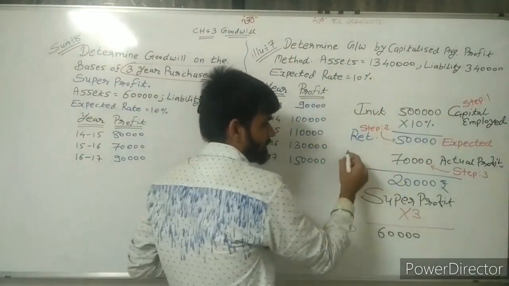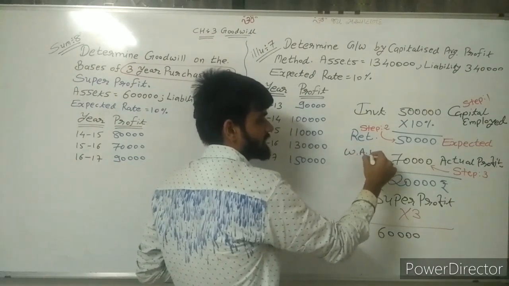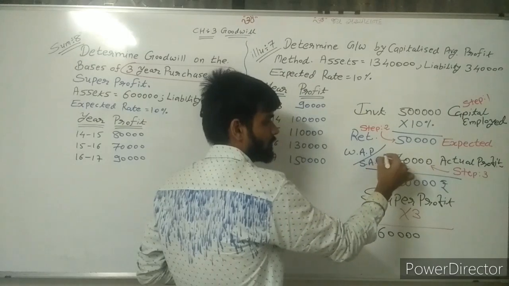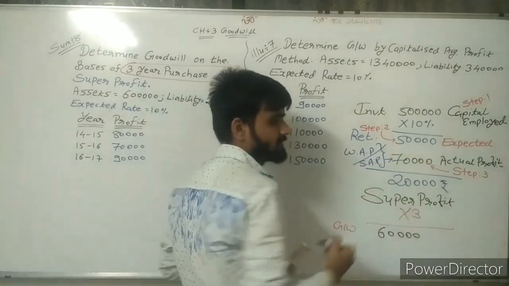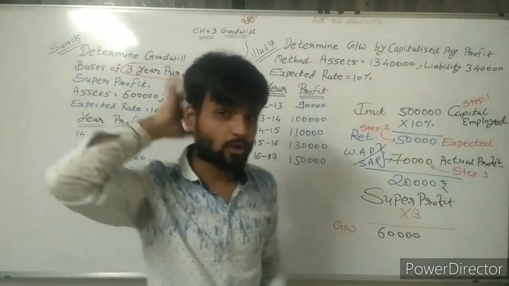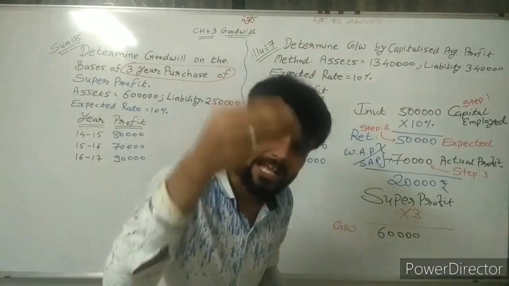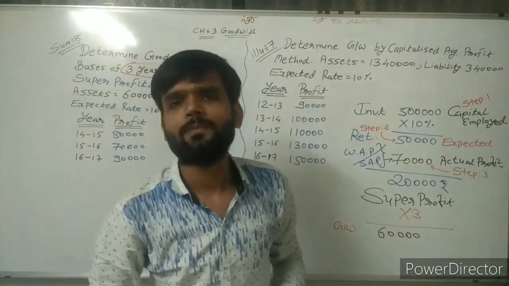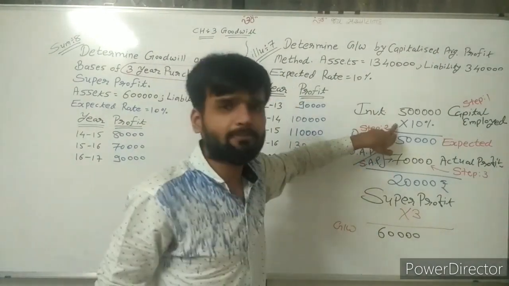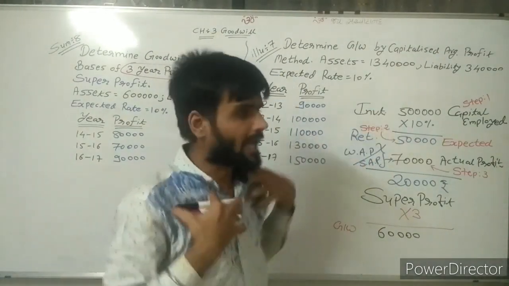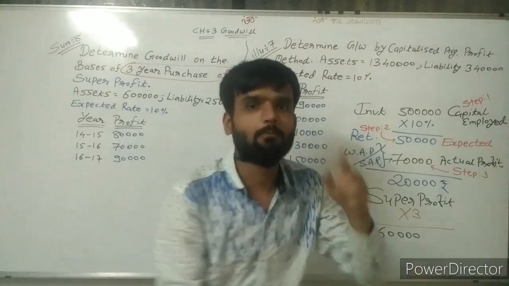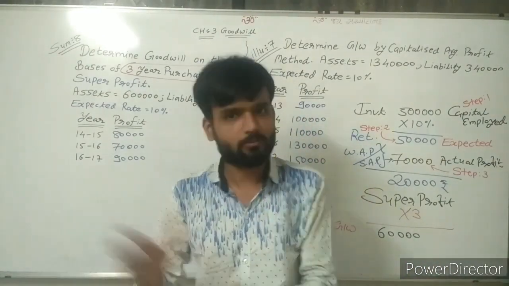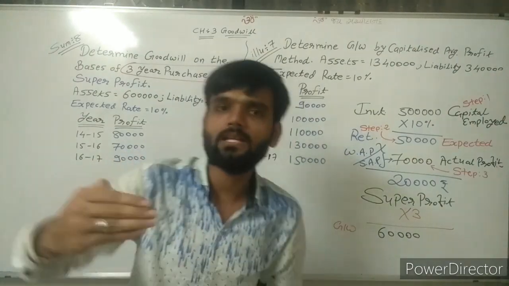What is actual profit? Weighted average profit or simple average profit. This is the actual profit because that amount is actually earned by the firm. Expectation depends on investment, what I have invested. But actual depends on business, how the business is running.